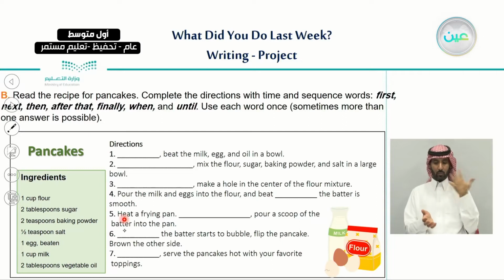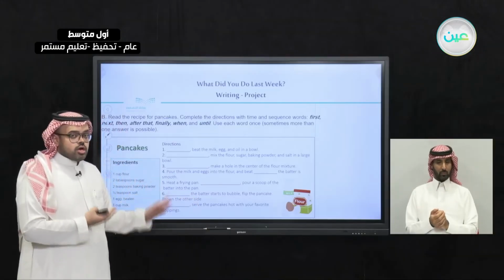And number 5, heat a frying pan, pour a scoop of the batter into the pan. And number 6, when the batter starts to bubble, flip the pancake, brown the other side. And number 7, serve the pancakes hot with your favorite toppings. So these are, as we said, the directions.